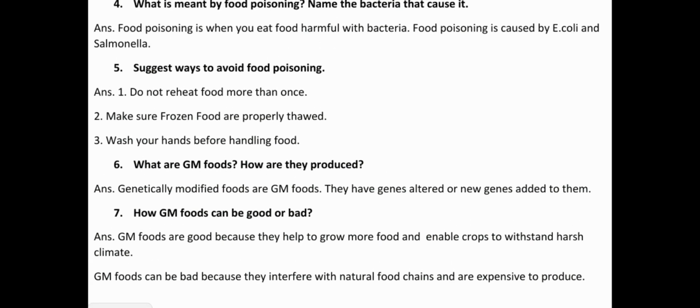Question number 6 is, what are GM foods? How are they produced? GM foods के बारे में हम डिटेल्स में डिस्कस कर चुके हैं.